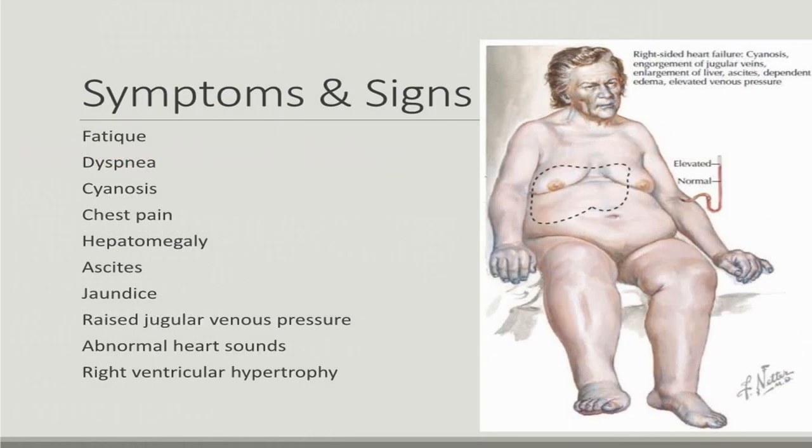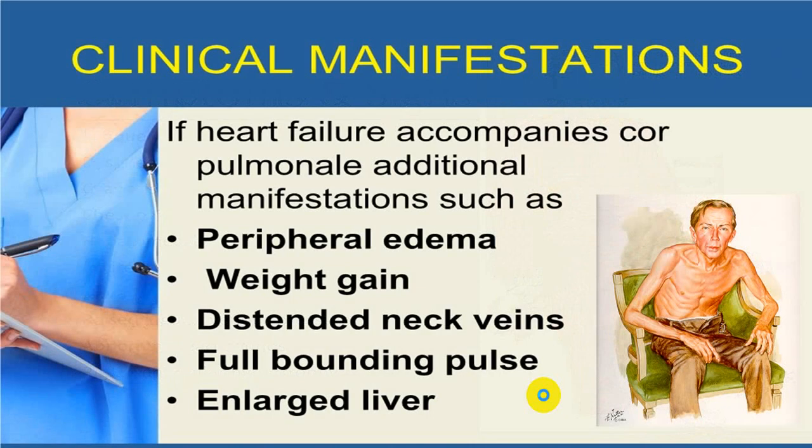Now we call it chronic cor pulmonale with congestive cardiac failure. So this is typical stage 3. In stage 3 he will have hepatomegaly, ascites, elevated JVP, S3 sound, systolic murmur because of TR, right ventricular hypertrophy signs, etc. When you get all those findings, you call that chronic cor pulmonale with CCF.